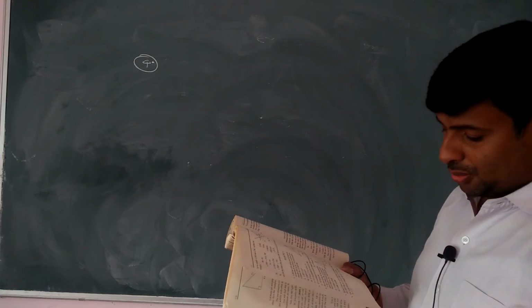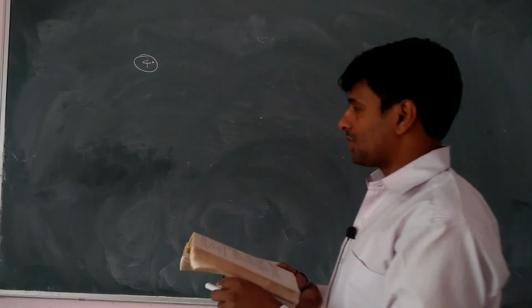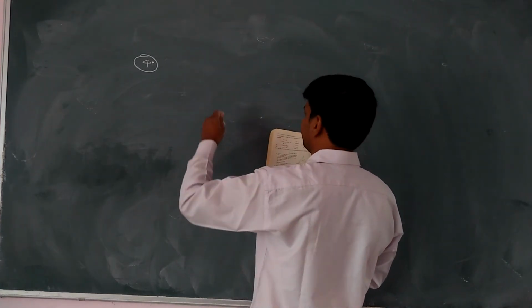Using RHS rule, prove that triangle ABC is an isosceles triangle.